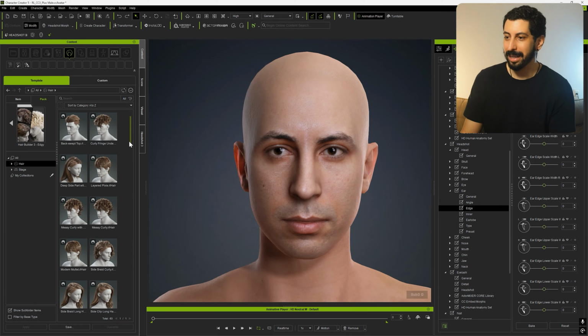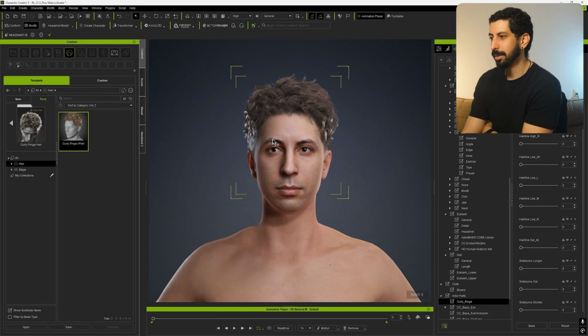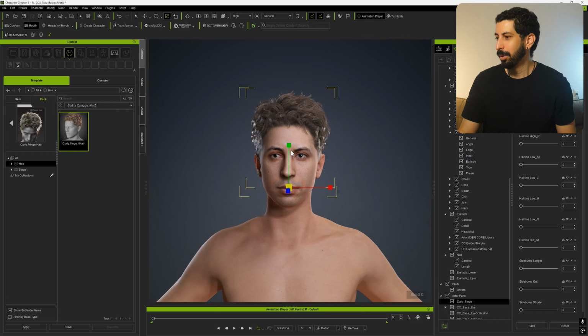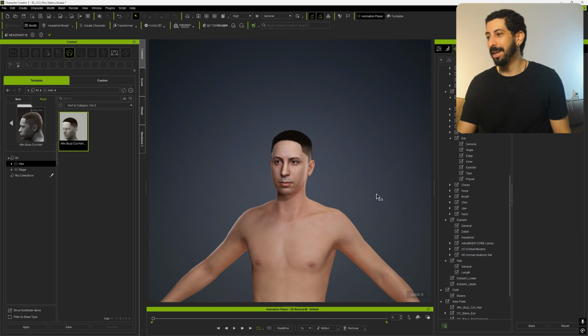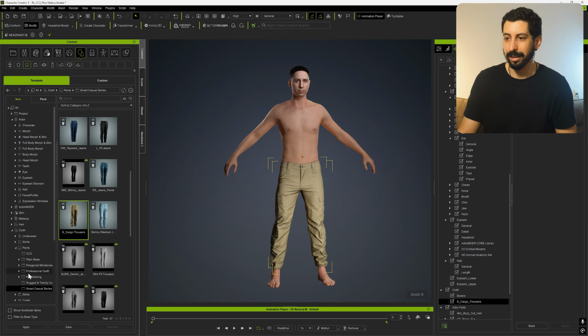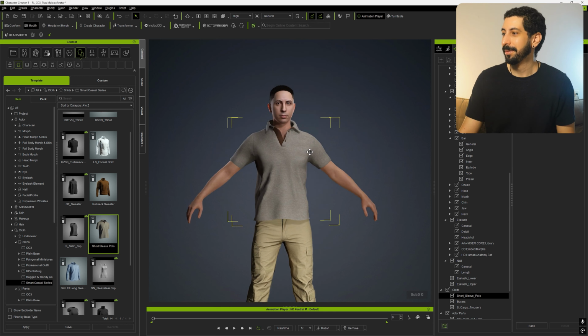I don't have my exact hair here, but I can try putting this one on to see how it looks. Yeah, it looks a bit more like... I think the closest thing I have for hair right now is this one. Then I can add some pants, a shirt, and we're starting to have the character. Cool, right? Let me show you two things now.